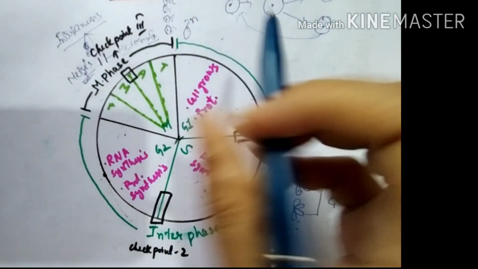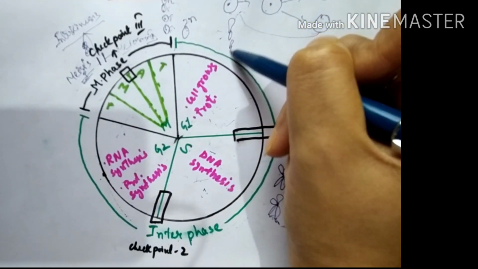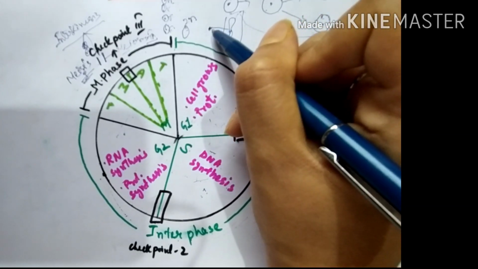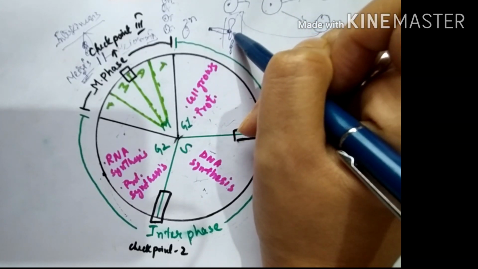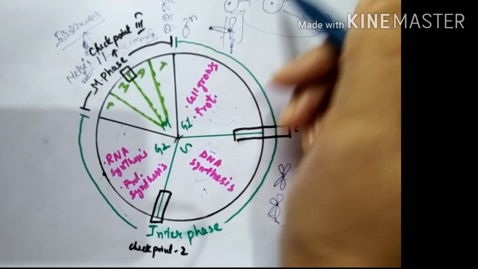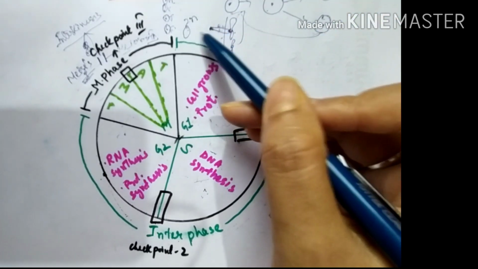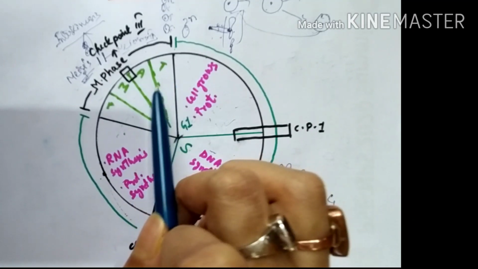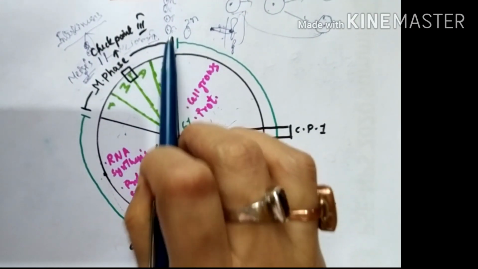And also if the spindle fibers have attached to the kinetochore of all the chromatids. If there is any error or problem in the microtubule formation or assembly, then this process will halt here unless and until it repairs itself. And once it is done, it will divide into two daughter cells.